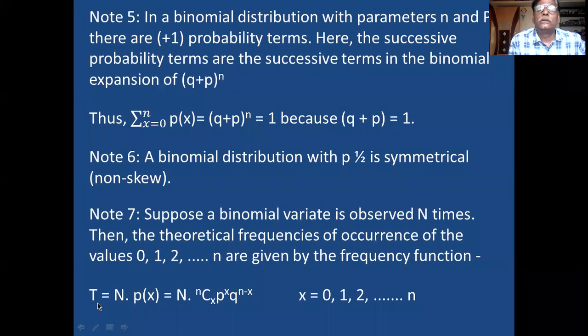N into probability of x is equal to, you multiply by the number of repetitions, N means number of repetitions, into nCx p raised to x q raised to n minus x.